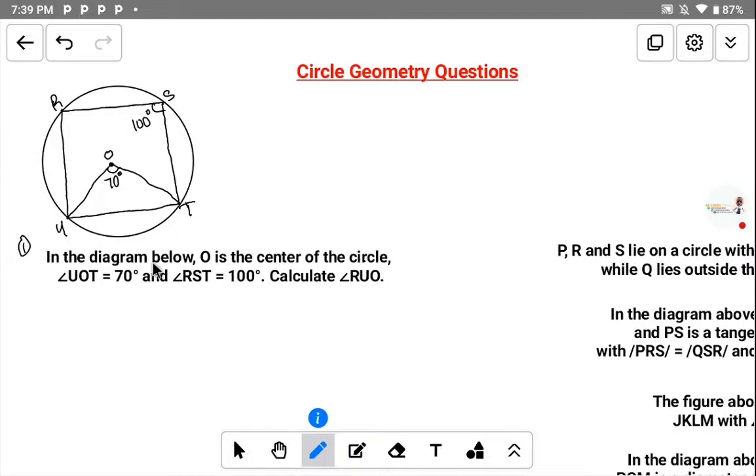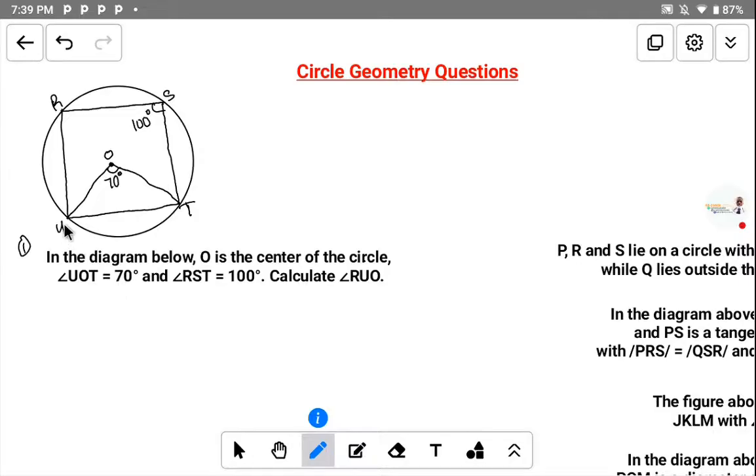In the diagram below, what is the center? This is the center of the circle. This O here represents the center. The angle that lies at this O is at the center of the circle. Now the angle UOT is equal to 70 degrees.